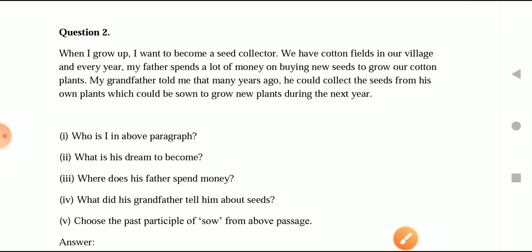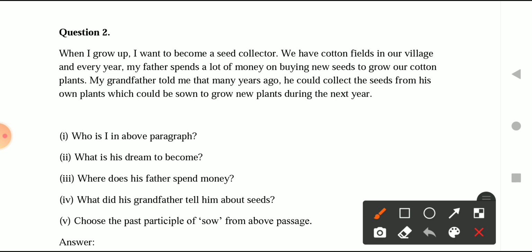Okay, next one is, what did his grandfather tell him about seeds? What does his grandfather tell him? His grandfather told him that many years ago, when he was the one who used to do farming, he was able to collect the seeds from his own plants. So basically his grandfather told him that he was able to collect, or you can say preserve, those seeds for the next year's cotton farming.